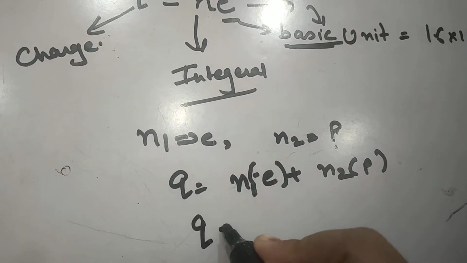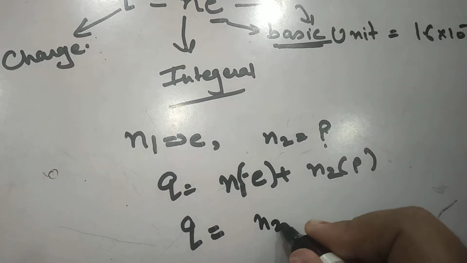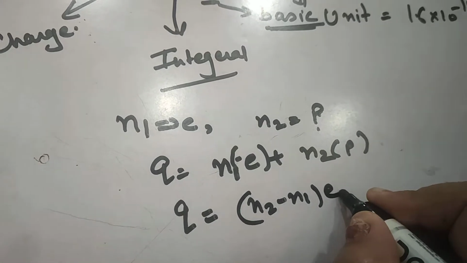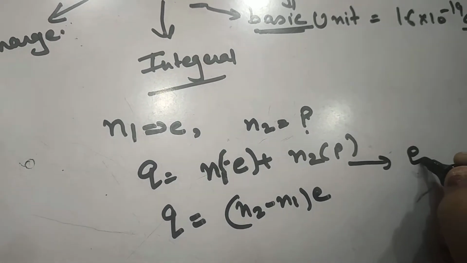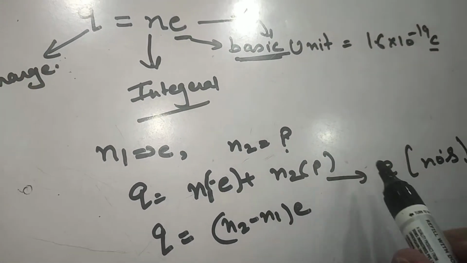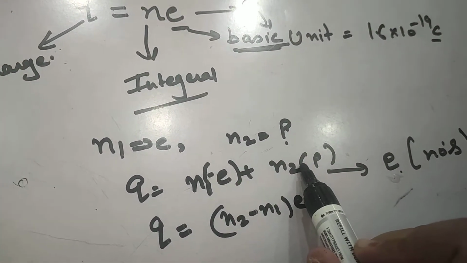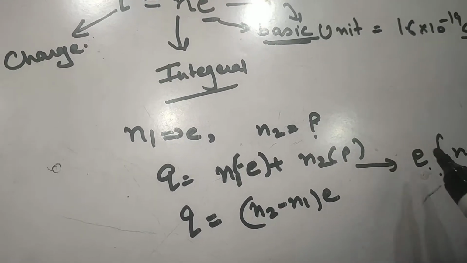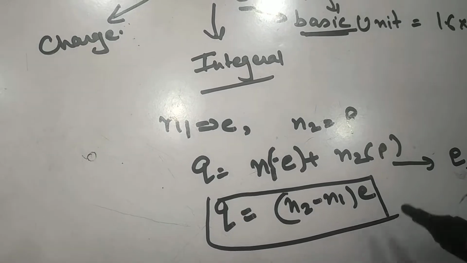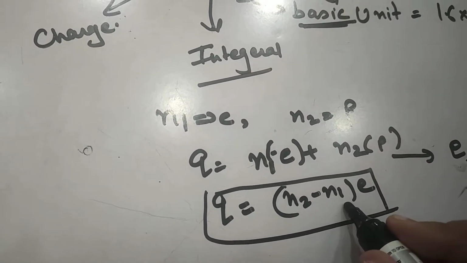Or we can say the net charge on the body is (n2 − n1) e, because the number of protons is equal to the number of electrons in the atom to make it electrically neutral. So the net charge on the substance will be (n2 − n1) e.